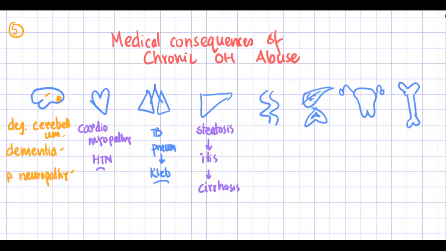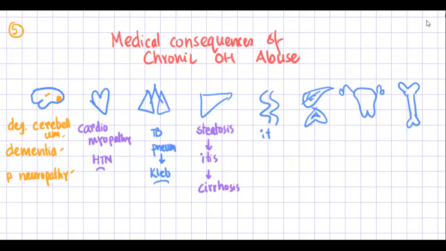In the gastrointestinal tract, alcohol can start damaging the upper GI, starting from the esophagus. It can cause inflammation of the esophagus, esophagitis, gastric inflammation, gastritis, and pancreatic inflammation, pancreatitis.